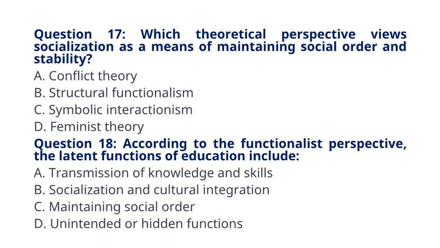Question 18. According to the functionalist perspective, the latent functions of education include A. Transmission of knowledge and skills. B. Socialization and cultural integration. C. Maintaining social order. D. Unintended or hidden functions. The correct answer to question 18 is option D. Unintended or hidden functions. Explanation: latent functions are unintended or hidden functions that may not be immediately recognized but contribute to the stability of society.